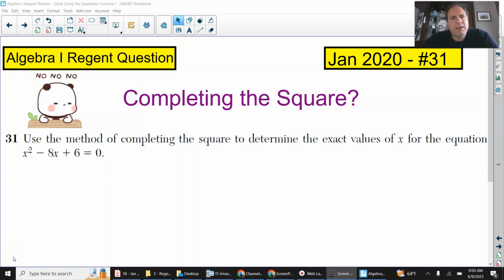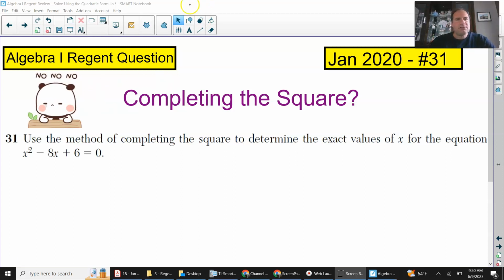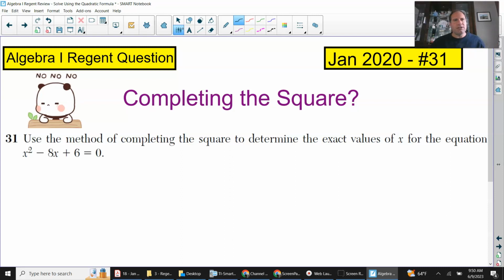Hello everyone. We are going to go over a Regents problem that requires you to complete the square in order to determine the exact values of x for the equation that is given. So don't fret. This is not that difficult. You just have to get into the groove and know the steps of completing the square. There's nothing that can help you on the reference sheet. It says use the method of completing the square.